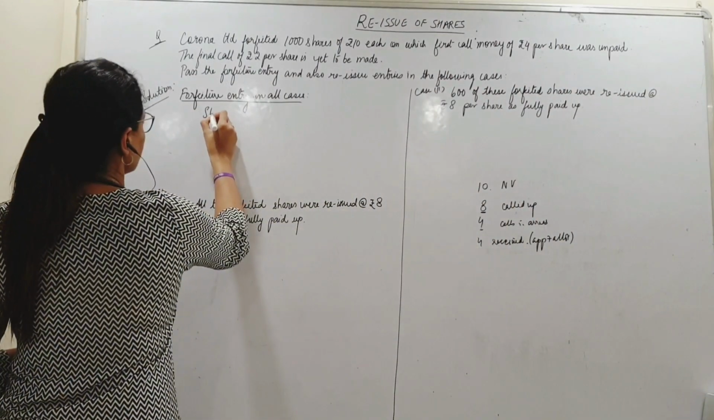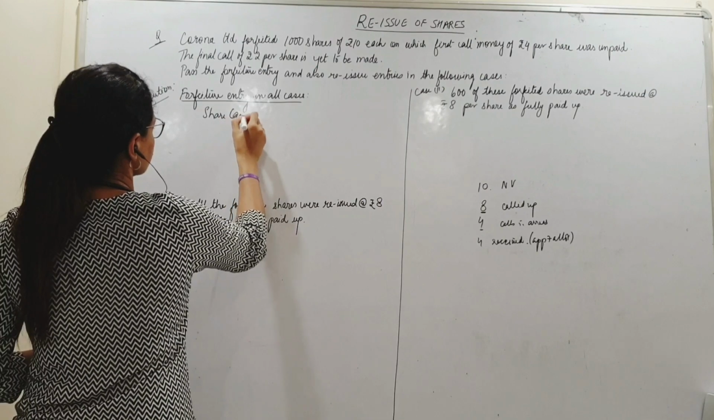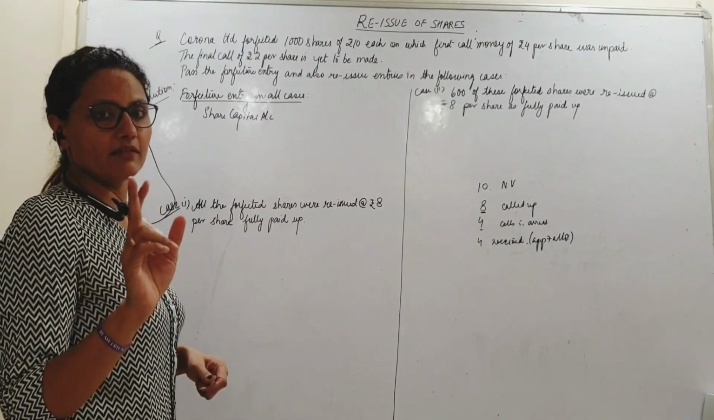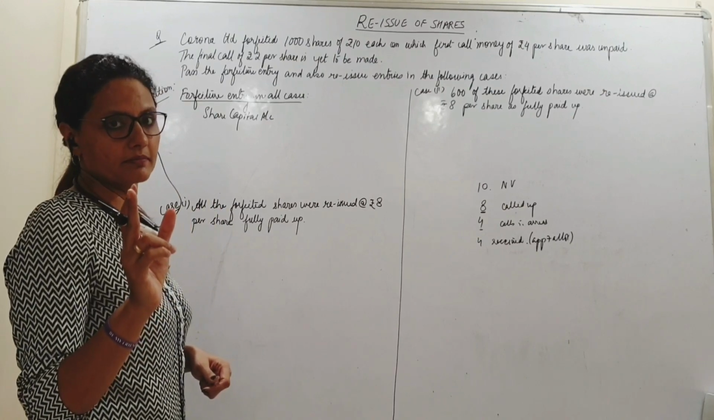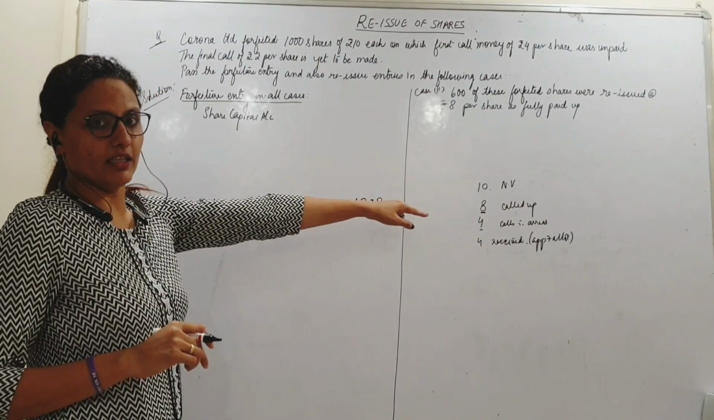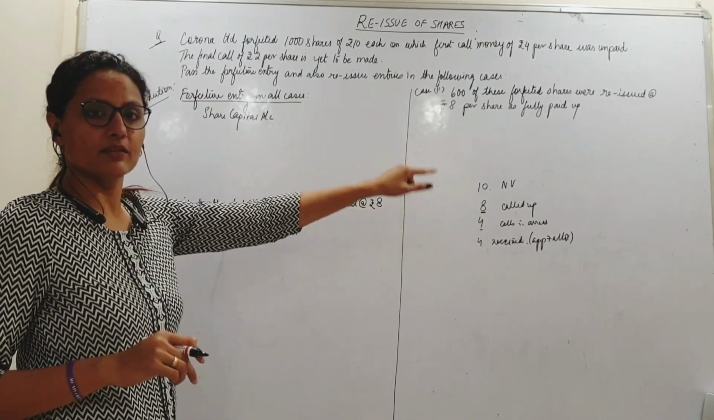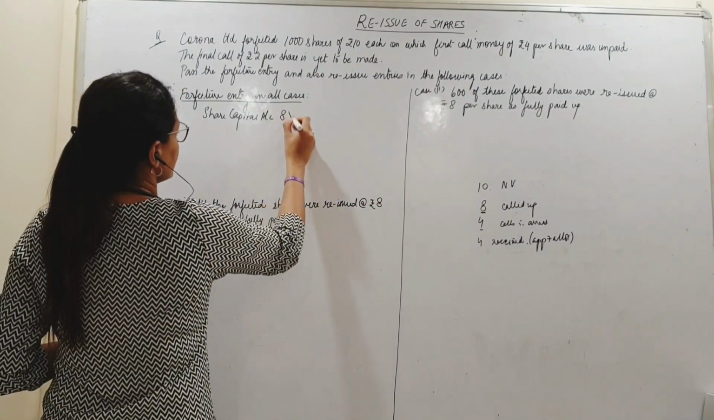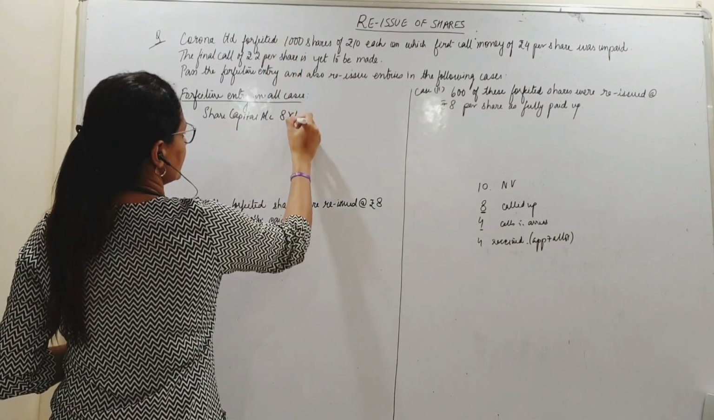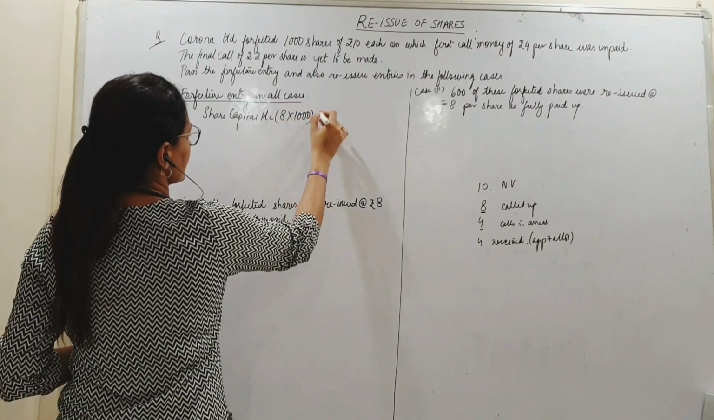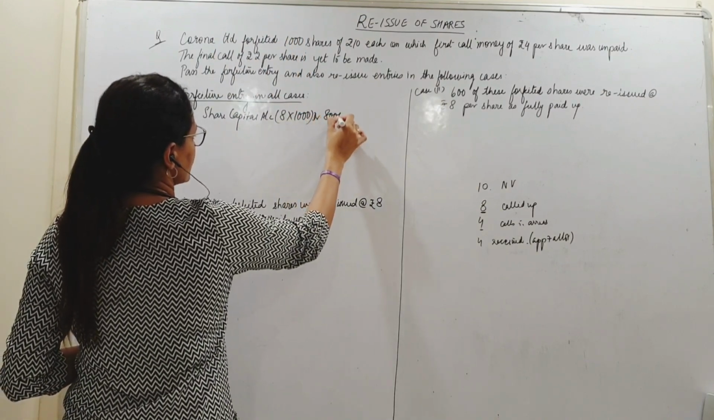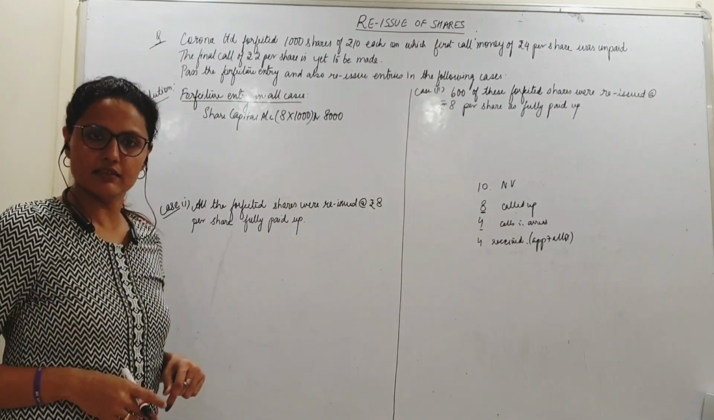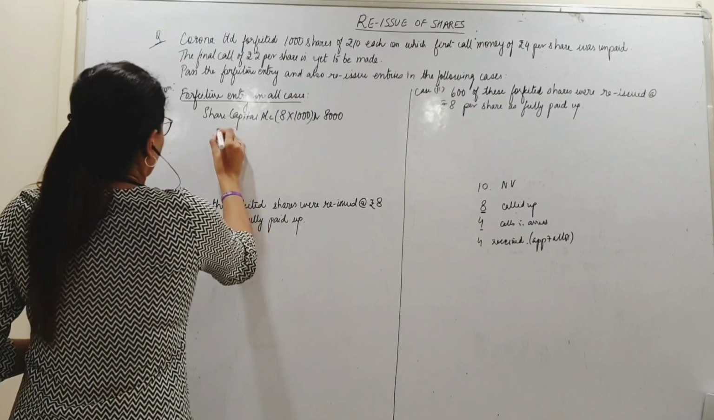Share capital account debit with the nominal value if fully called up. But it is not fully called up. So how much do I debit? Only the called up value, that is 8 per share. So 8 into number of shares forfeited, 1,000. Debit 8,000 rupees. I debit to share capital. I cancel those shares.